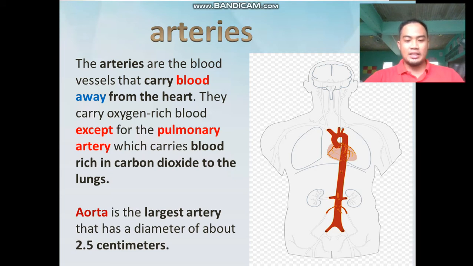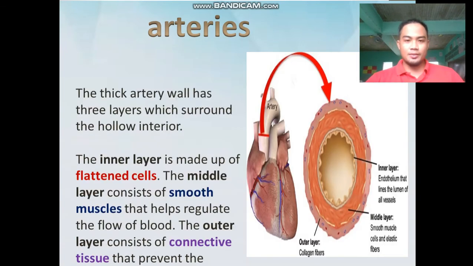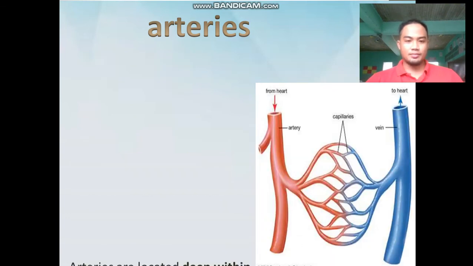The aorta is the largest artery, with a diameter of about 2.5 centimeters. The thick artery wall has three layers which surround the hollow interior. The inner layer is made of flattened cells, the middle layer consists of smooth muscles, and the outer layer consists of connective tissues.